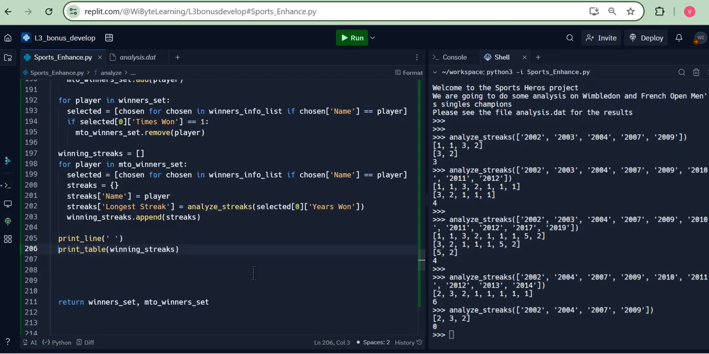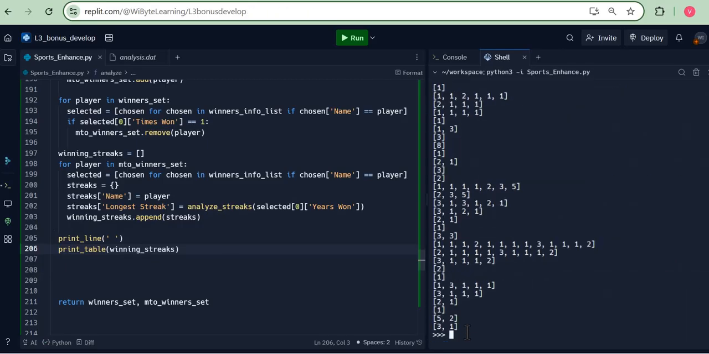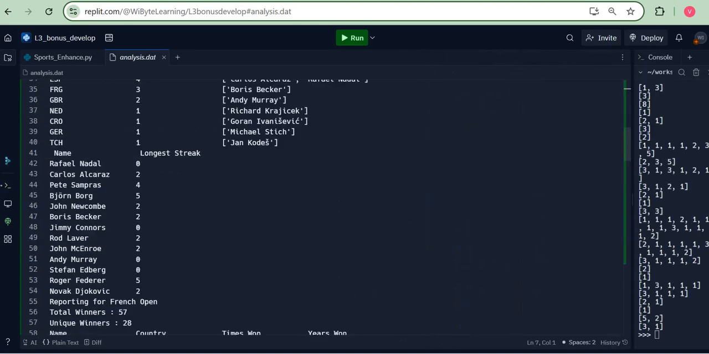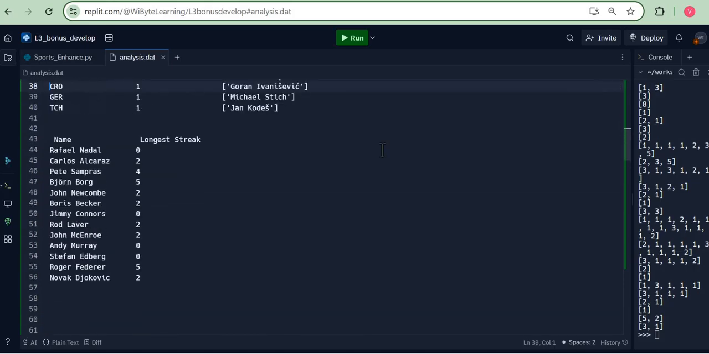I will just go and update my function, my analysis.dat, with the streak analysis for every player. When I do this, of course it prints out all this. We can remove this later on. But when I look at my analysis, here are my winning streaks for Wimbledon. As we saw, Roger Federer has had 5 of these. Bjorn Borg also had 5, Pete Sampras had 4. So it's picking up the data.